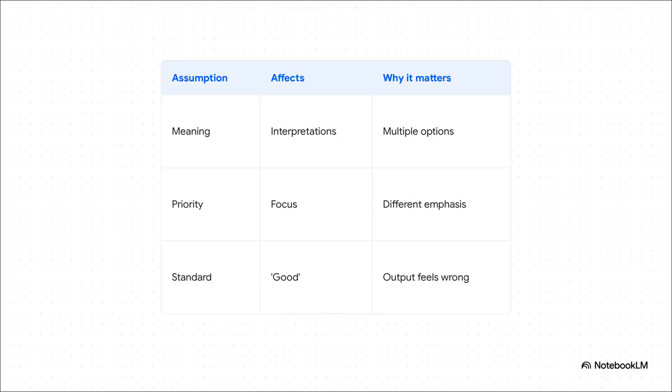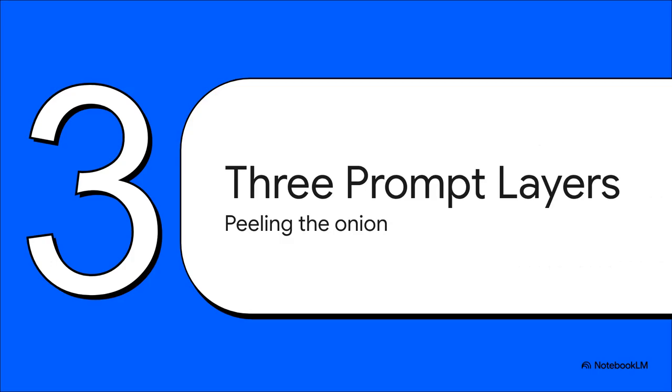And our sources brilliantly illustrate this with the rule of 3 for assumptions. Check out how these hidden assumptions secretly take control of the AI's steering wheel. First, they control meaning, what the words are actually taken to mean. Second, they dictate priority, what the model should focus on first. And third, they set the standard, what good actually looks like for this output. So when a prompt underperforms, it's actually not failing randomly. It's flawlessly following the invisible instructions you accidentally left in place. Wild, right? To fix this, we need to start peeling the onion.